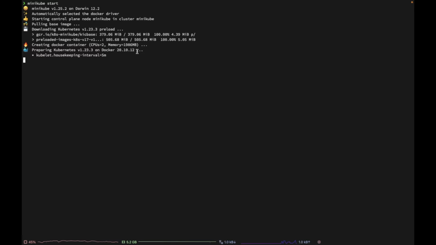So now it has created the Docker container and it is preparing Kubernetes version 1.23.3 on Docker 20.10.12. So preparing Kubernetes means it is preparing the Kubernetes cluster.